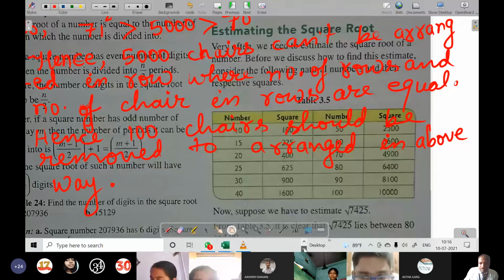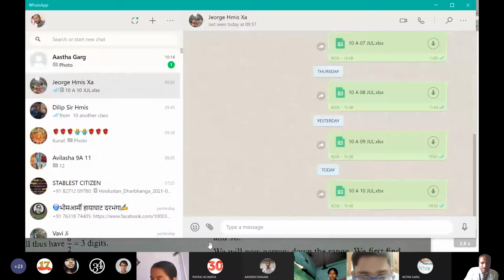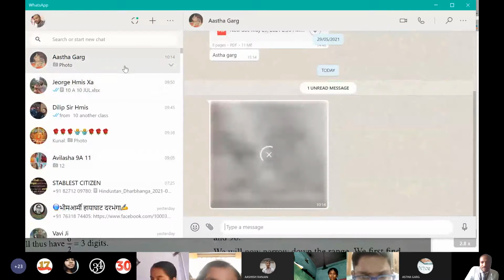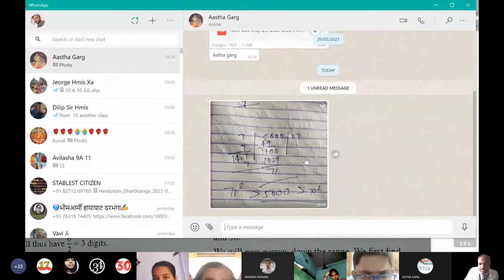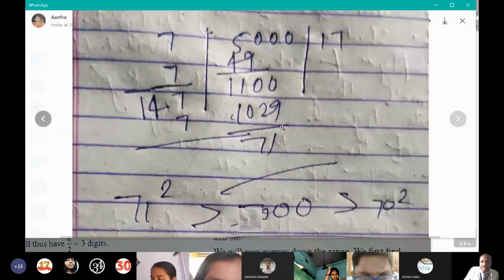So, let me see what is over here. Astha has said, no, how can you do with 7 when you are keeping over here, Astha? Also over here, sorry, 7 only, not 1.